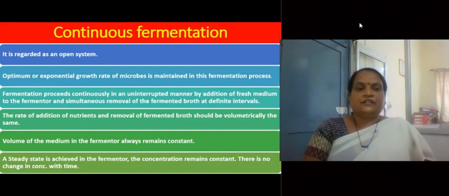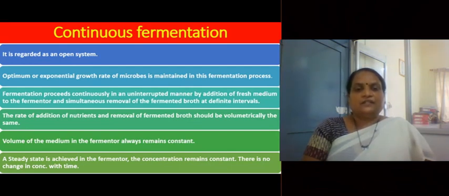Continuous fermentation is regarded as an open system. We know that batch fermentation is regarded as a closed system, while continuous fermentation is regarded as an open system. In continuous fermentation, exponential growth rate of microorganism is maintained. That means optimum growth rate of microorganism is maintained throughout the fermentation.